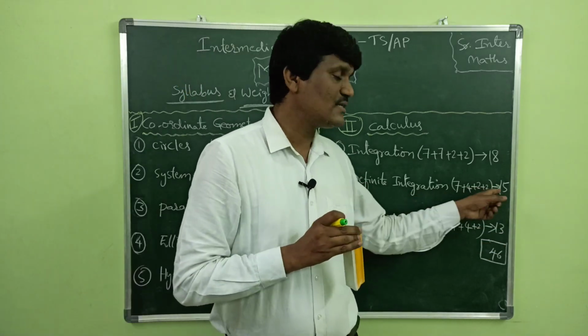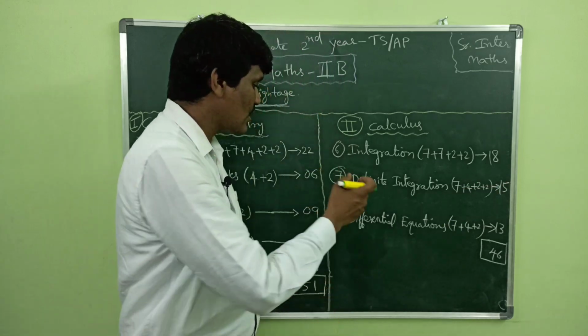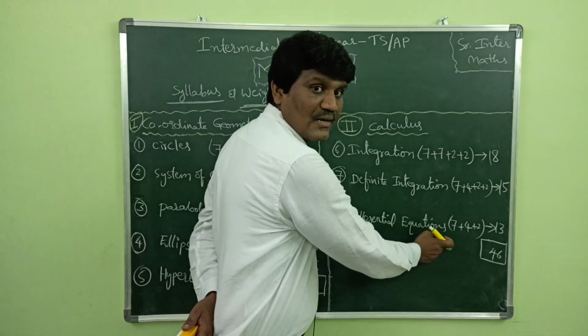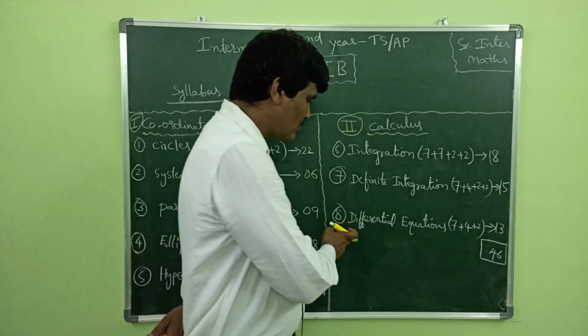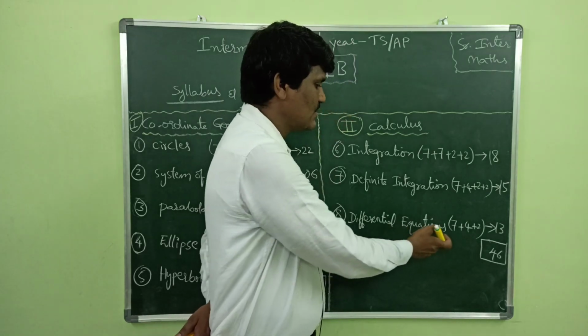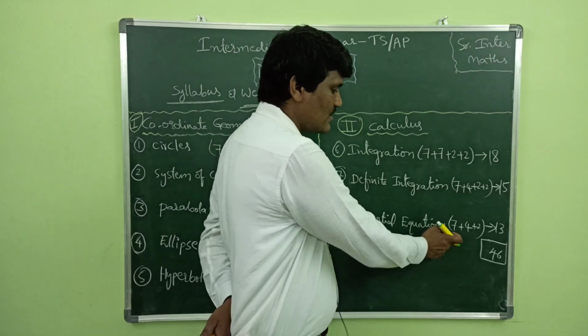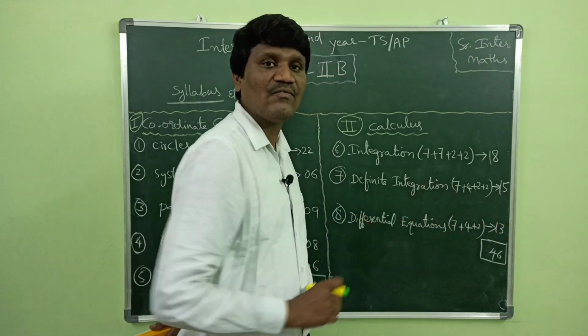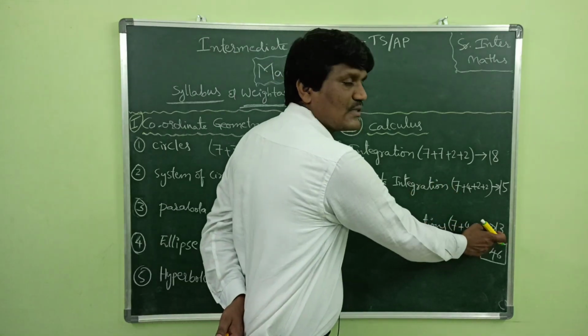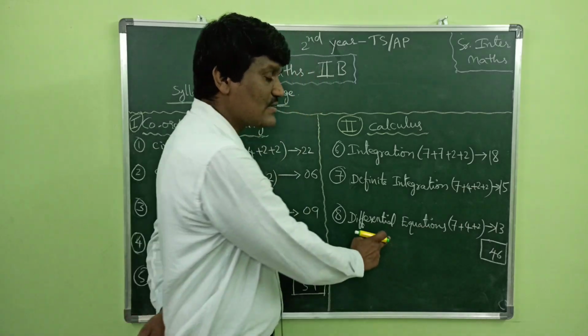Total definite integration is 15 marks. And the last chapter is differential equations. Differential equations has a weightage of 7 plus 4 plus 2: 1 long answer, 1 short answer and 1 very short answer. Total 13 marks for differential equations.